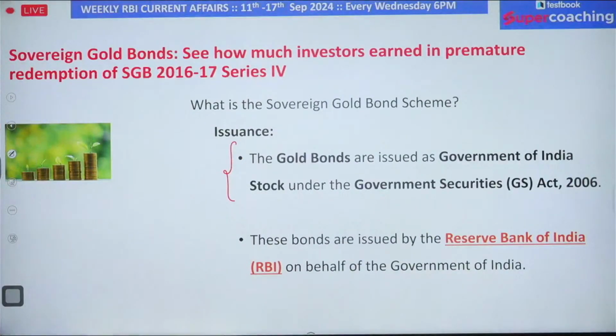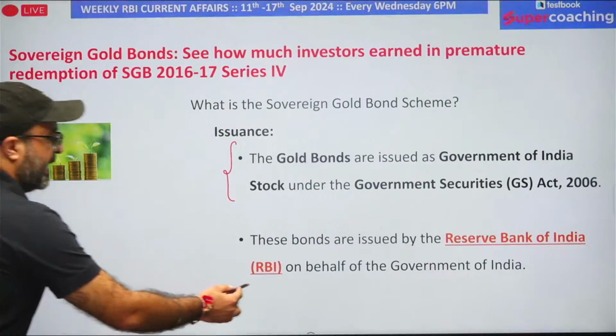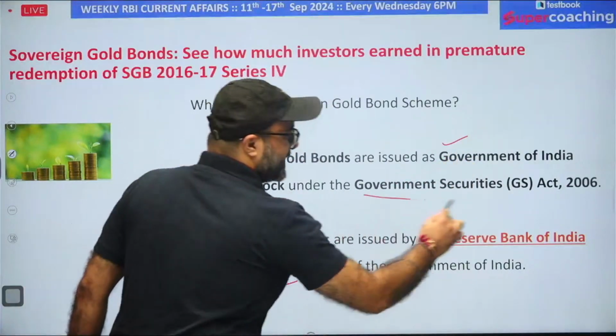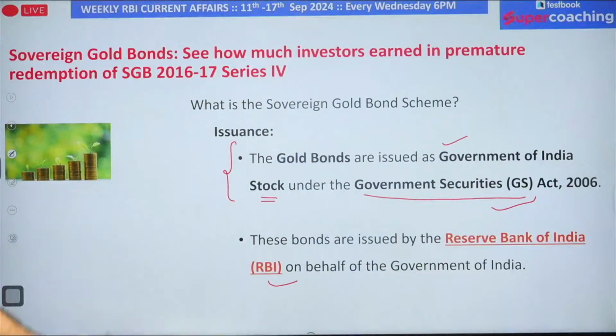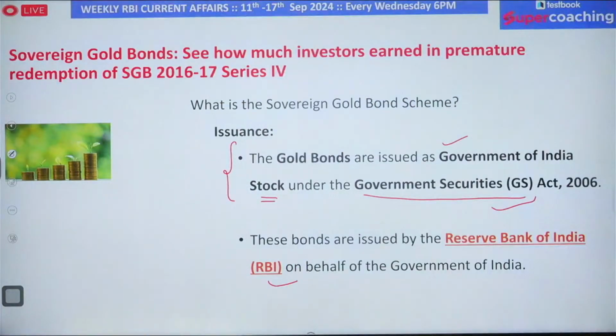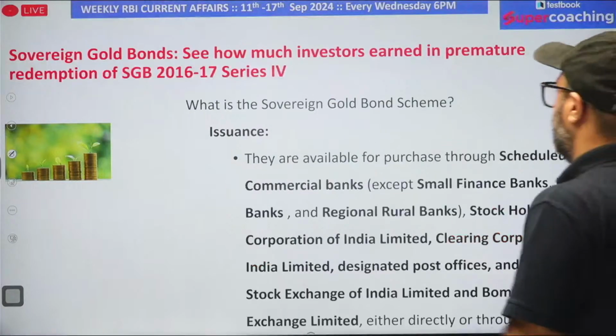They are issued by RBI on behalf of the government, and they are issued under the Government of India stocks, as per the Government Securities Act 2006. So this is a very important part which can be asked in the examination. If someone asks you that in India government bonds are issued, yes, sir, government bonds are issued in India. But the question is, under which act are they issued? Sir, they are issued under the Government Securities Act 2006, and they are issued by RBI on behalf of the government.